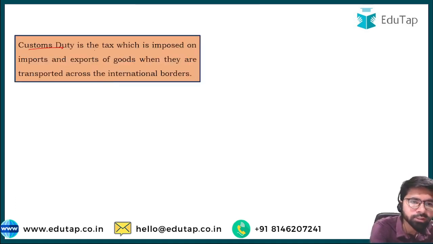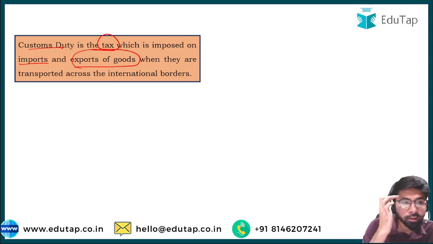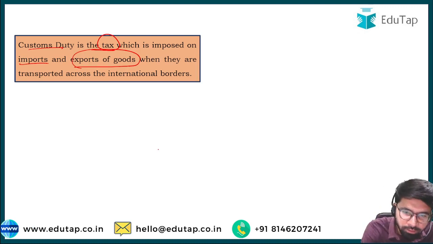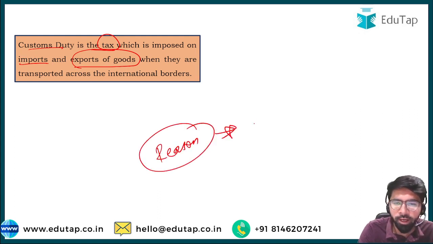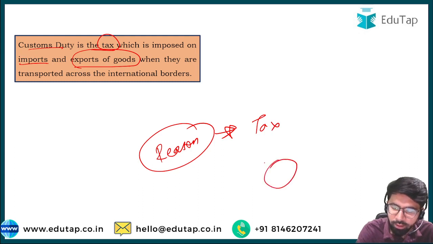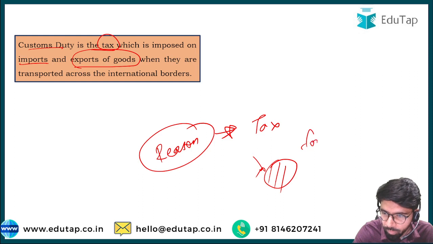See, the custom duty is the tax which is imposed on imports and exports of goods when they are transported across the international border. Let me explain why. What is the reason behind imposing such a tax? Suppose all the consumers within the Indian territory start demanding a huge amount of foreign goods.